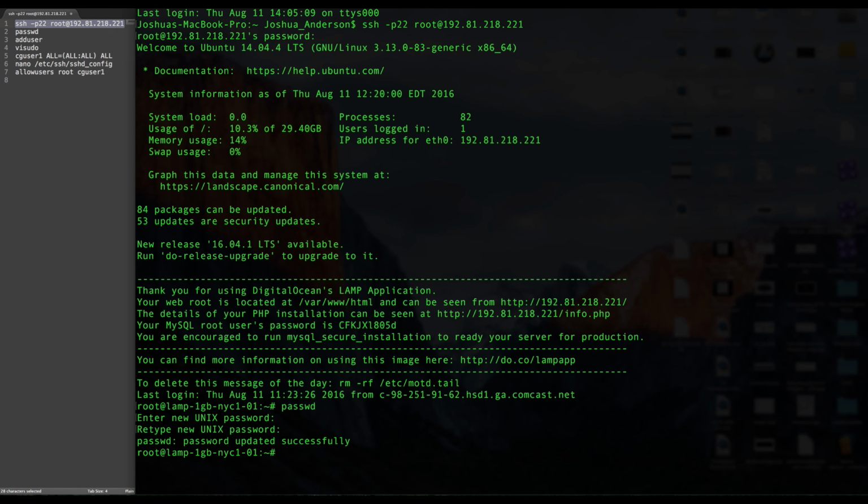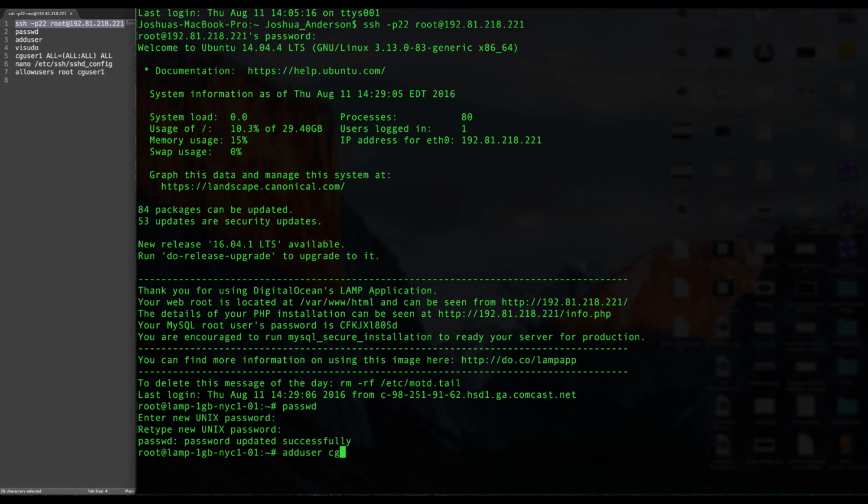So if you had reset your password and just entered in the temporary one, and then now you've just reset it to be something a little more familiar to you, you're going to want to go ahead and set up a new user so that for security concerns, you can go ahead and eliminate any possibility of someone logging in with that root access. So we're going to go ahead and type in adduser.